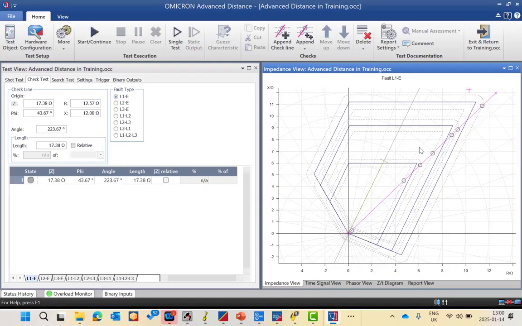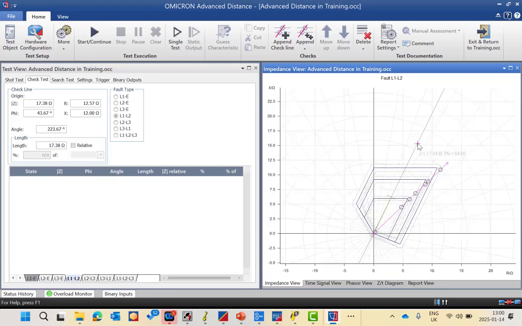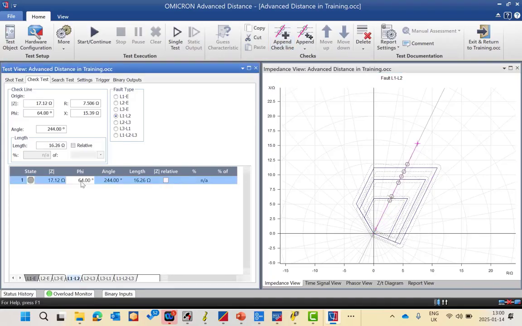So this is very quick: you can add a check line and assess the result. It's quicker than the shot test, which you have to edit manually each time. Just locate any point, then drag and drop. It takes some time, then you can append the check line. Now this is at 64, which is the line angle. You can add more, or you can add a sequence